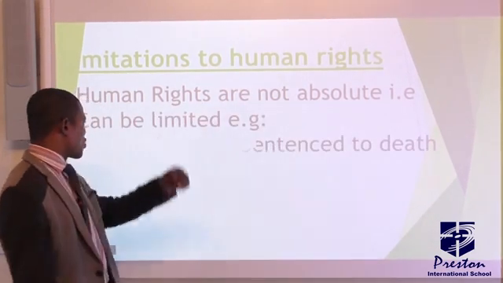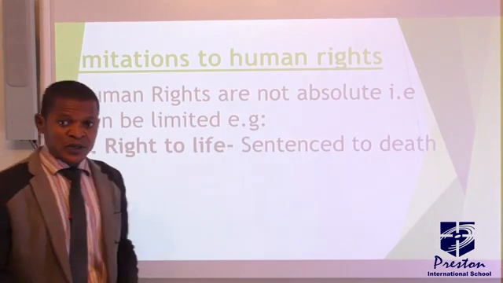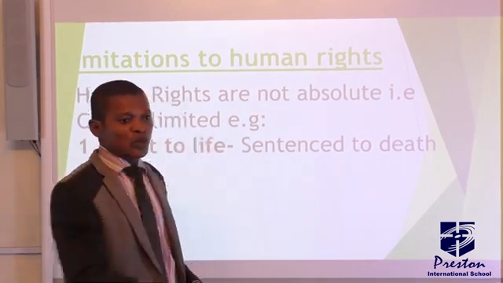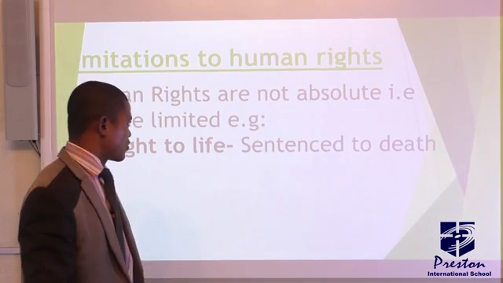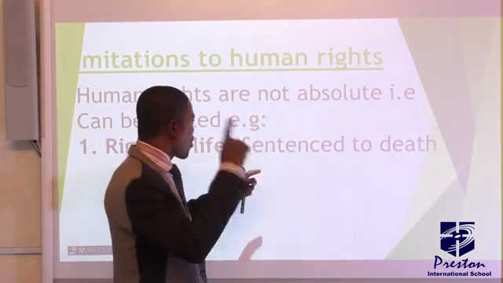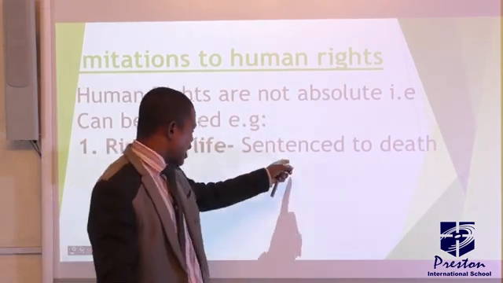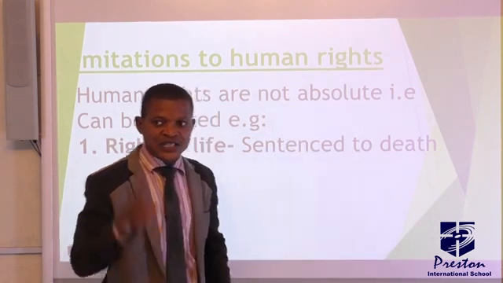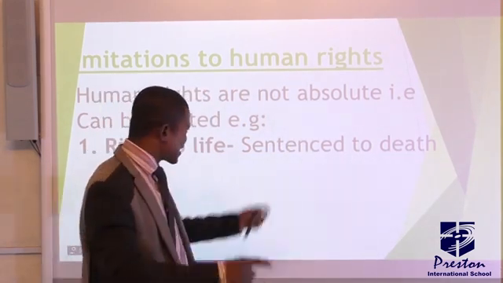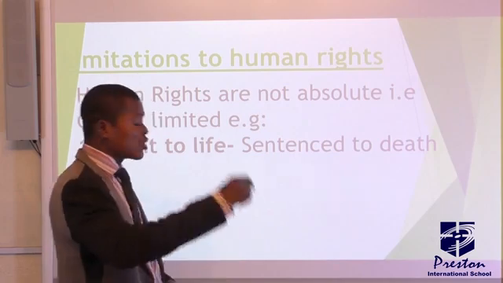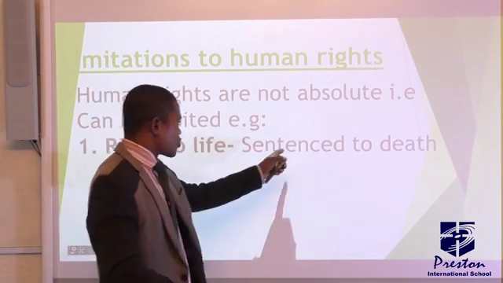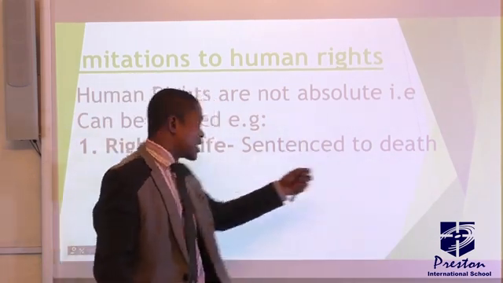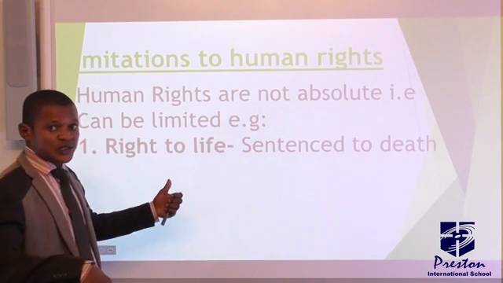Now, let's look at the first one here, right to life. That is, nobody can kill you. You have the freedom to live. But when you commit a terrible crime, and you are sentenced to death, for example, murder, once you commit a murder, automatically you'll be sentenced to death, and that right has been restricted.